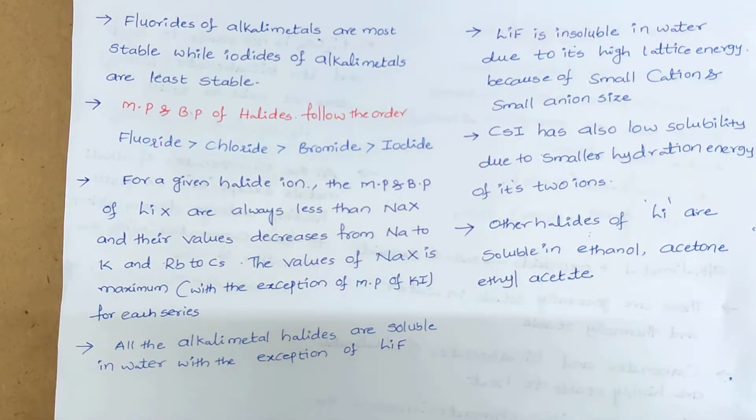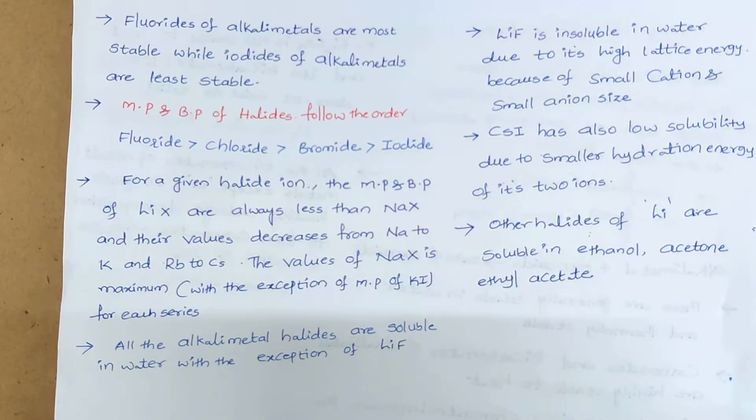the bond present between lithium and fluoride requires more energy, because a smaller cation and smaller anion are strongly attracted together, so we require more energy. It is not easy to break the attraction present between lithium and fluorine, so that's why generally these are insoluble in water.